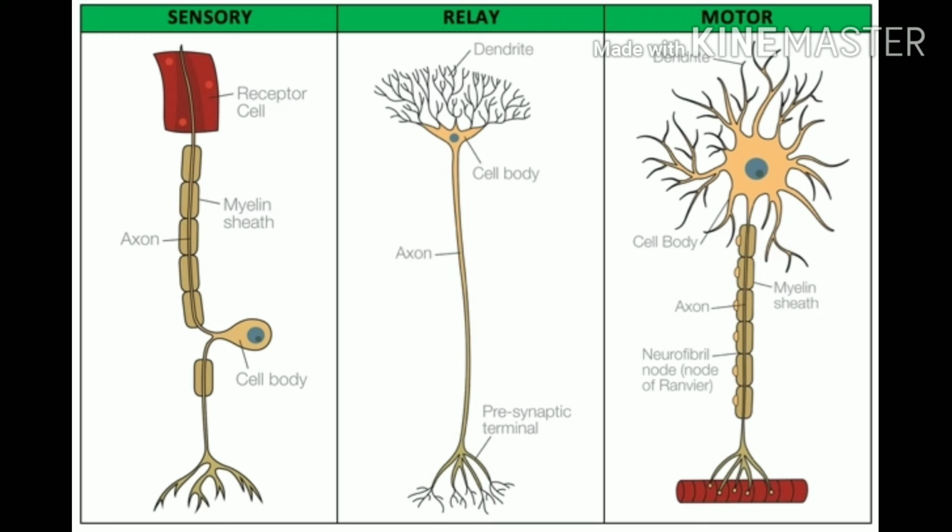Five sense organs, you remember? Now motor, what is the function of motor? It sends signals to a particular muscle or a particular gland, telling it what it has to do. Now relay neurons relay the signals between sensory neurons and motor neurons. So they are the connection between sensory and motor.